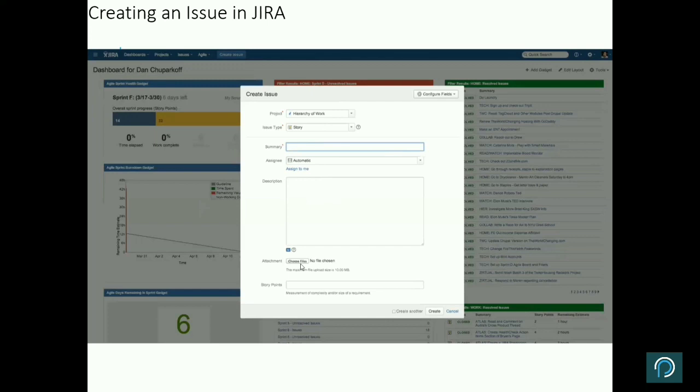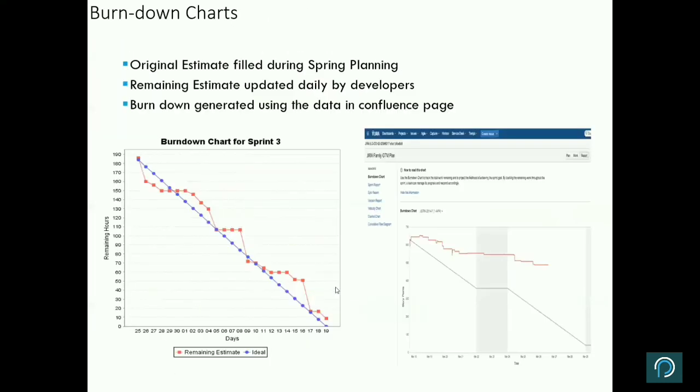If there is any attachment, maybe a document that you want to attach, an email confirmation, or some discussion that has happened on this item, you can attach it here. Story points you will assign, right? And there are a lot of other things that we will see on the template.